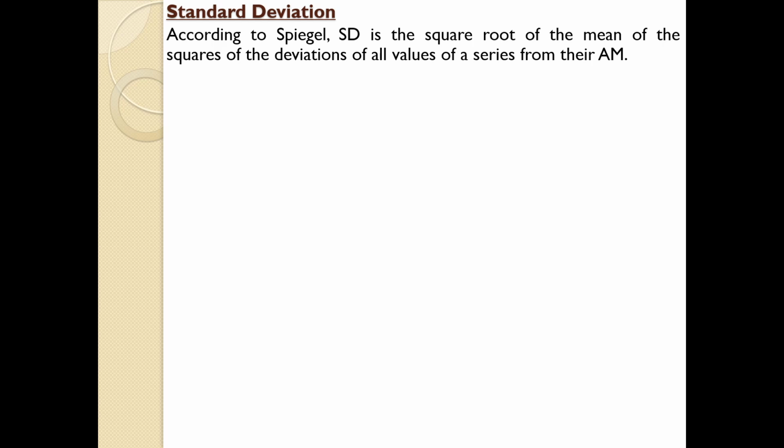Like the methods which we have discussed previously, it also has two types of measures: one is absolute measure, another is relative measure. And just like the methods we have discussed, it too has individual series, discrete series and continuous series.